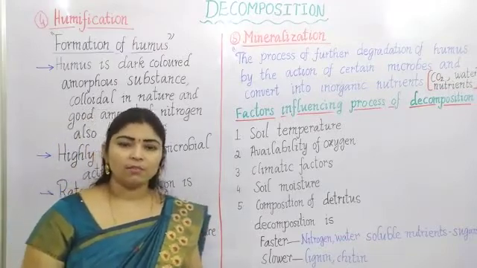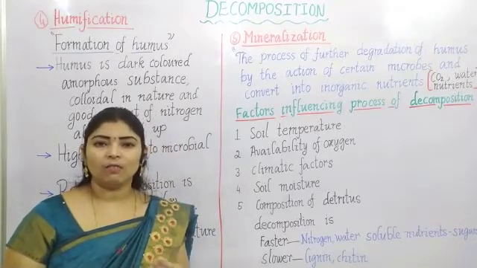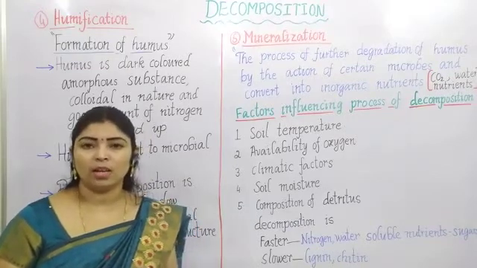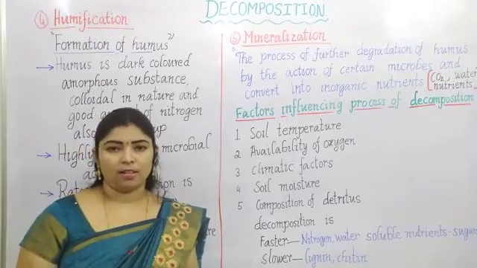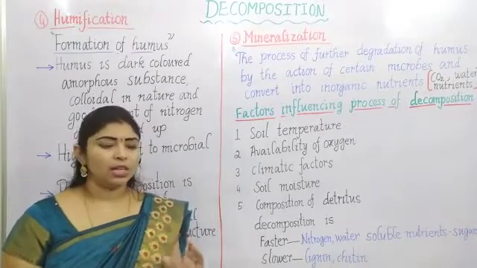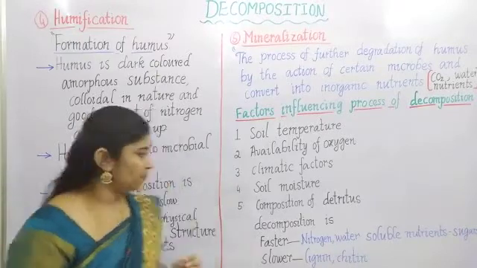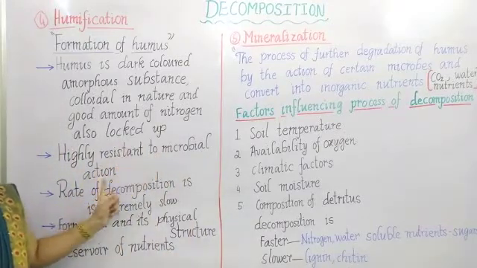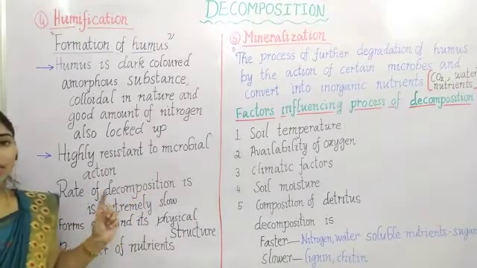The microorganisms decompose the organic matter, and this is directly involved in the increase of soil fertility. How can you say that the soil is fertile? When the plant's growth and development are good in that particular kind of soil, you can say that the soil is fertile. And the humus is highly resistant to microbial action. Here the rate of decomposition is extremely slow.